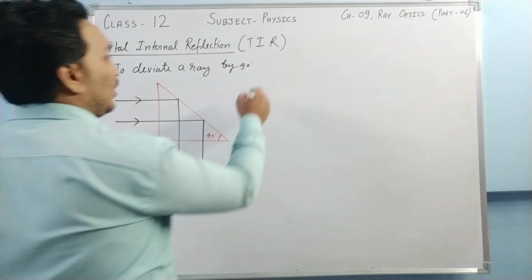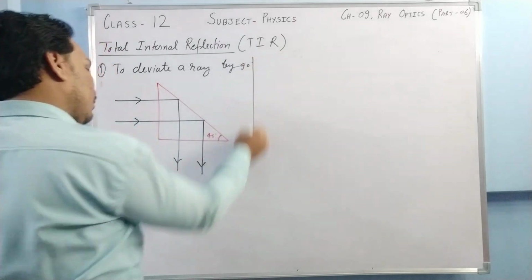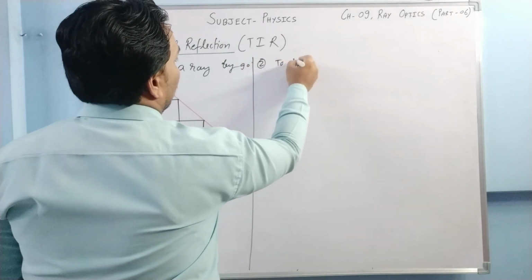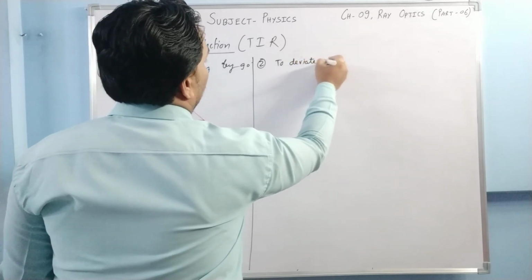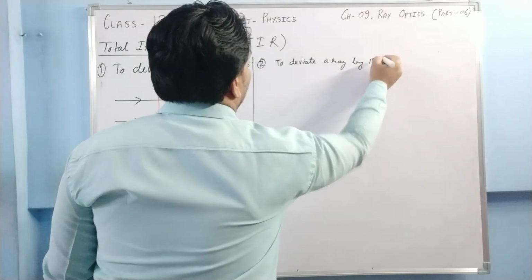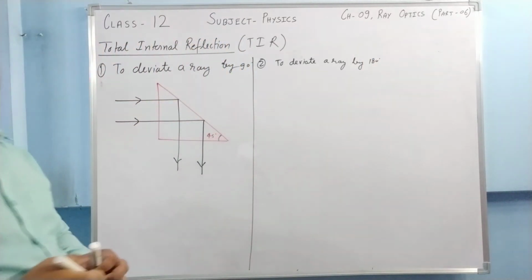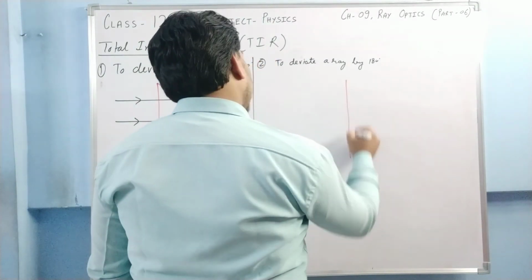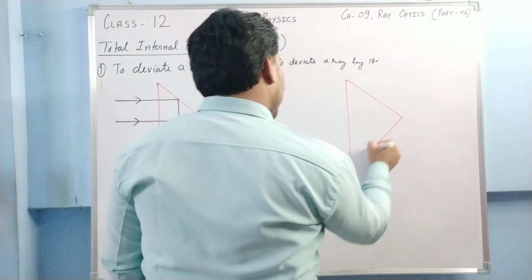The second application is to deviate a ray by 180 degrees. How does this happen? Let us see. Now this isosceles prism is kept this way.